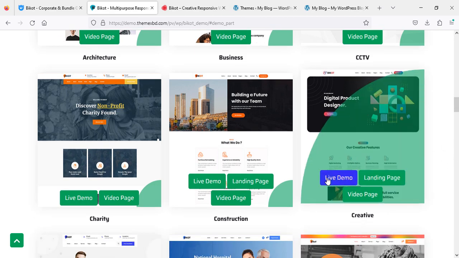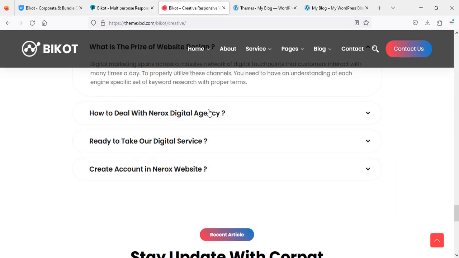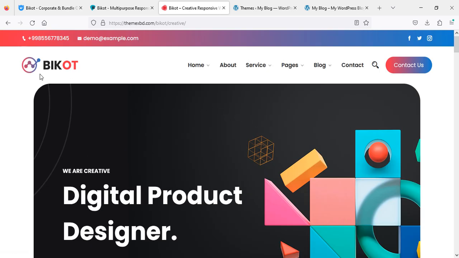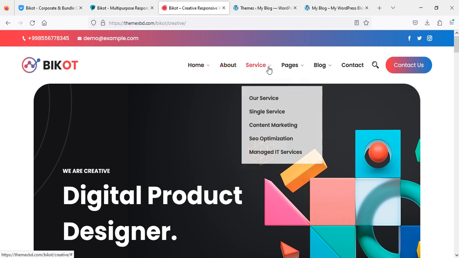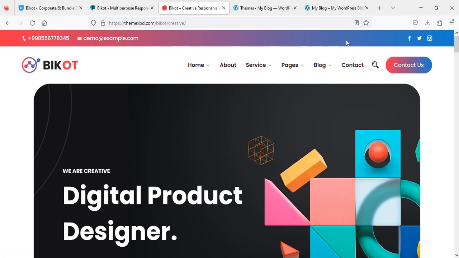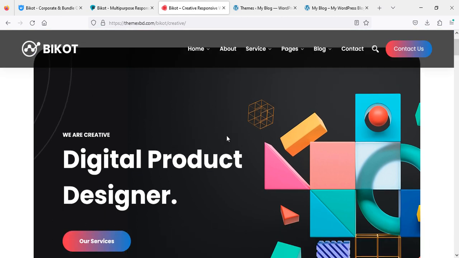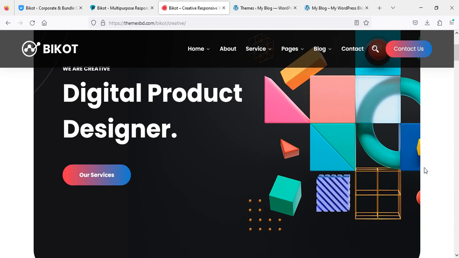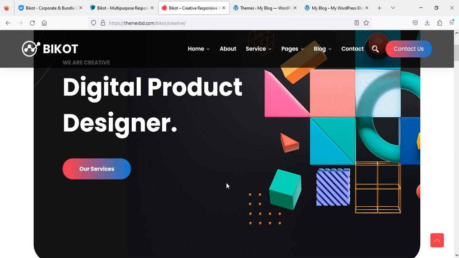This theme I have already opened on another tab. Once you click on live demo, it will show up like this, and then you can go to the top of this website page. This is the layout of the menu, with color combinations of blue and red, a beautiful slide or landing page showing services.